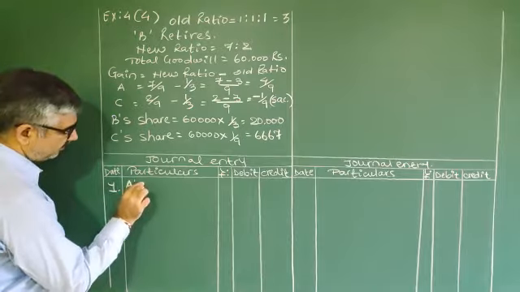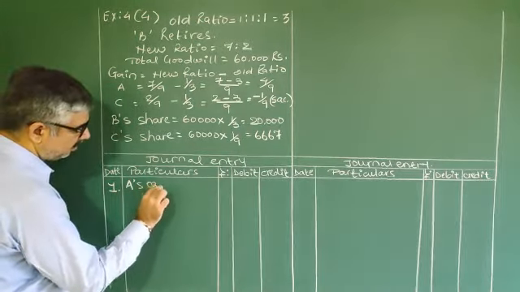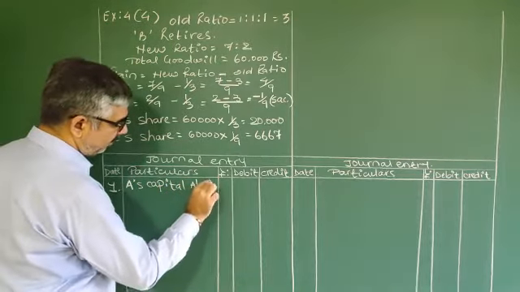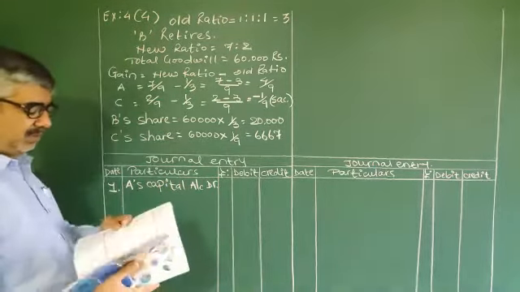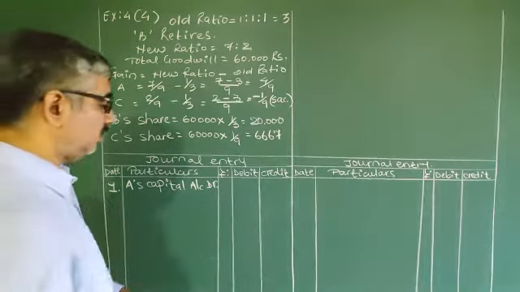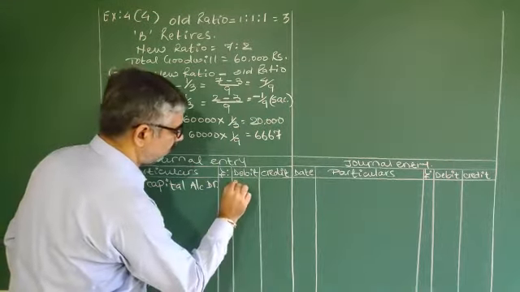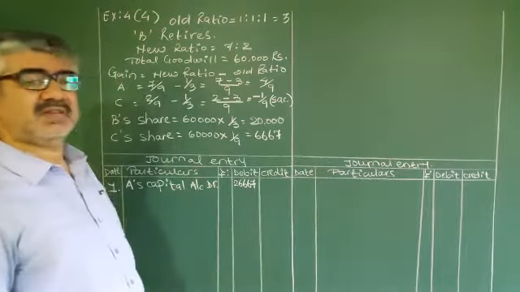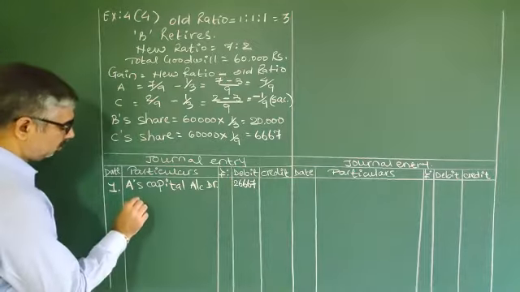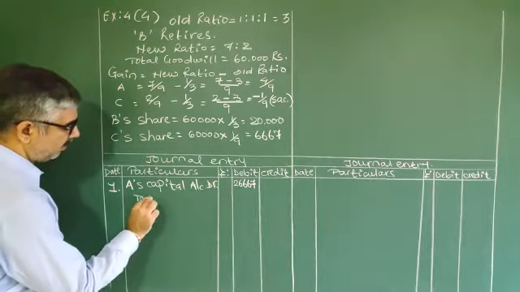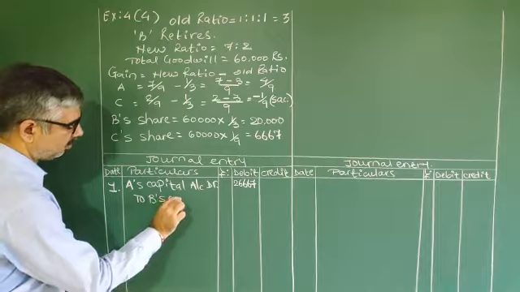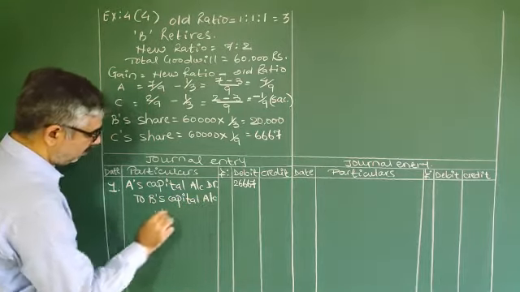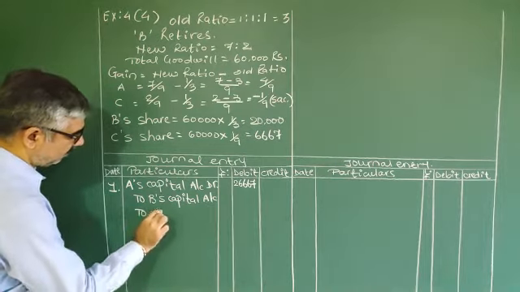So A's capital account debit, overall total amount of these two, 26,667, to B's capital account, to C's capital account.